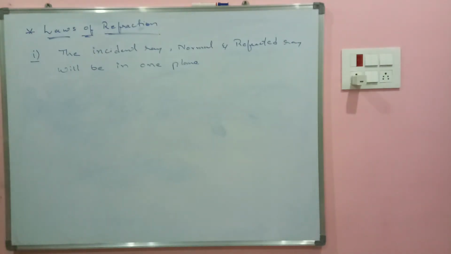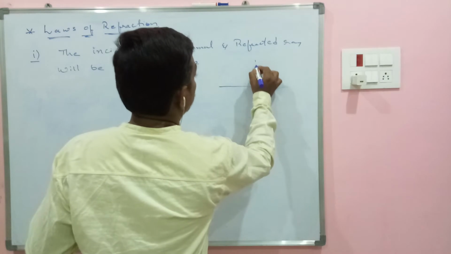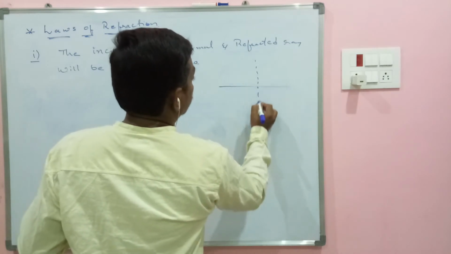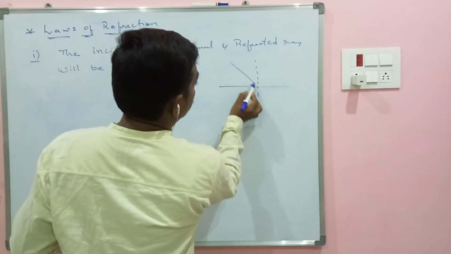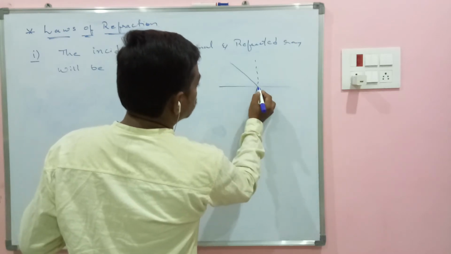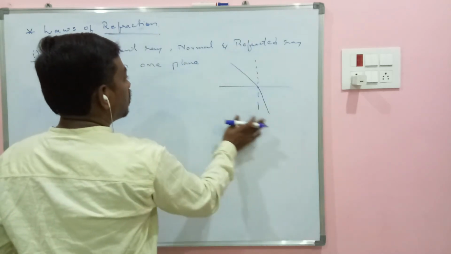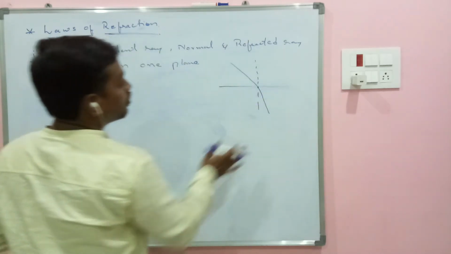What it is: incident ray, normal and refracted ray will be in one plane. That is, suppose if this is the interface and this is a normal, here this is incident ray and the normal, whether it is rarer or denser, based on this it will bend towards the normal or away from the normal. So these all are in one plane, means they are coming in the board plane.